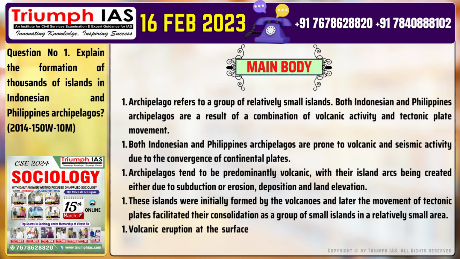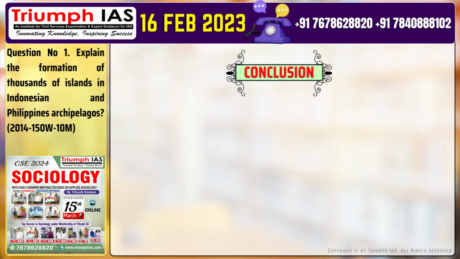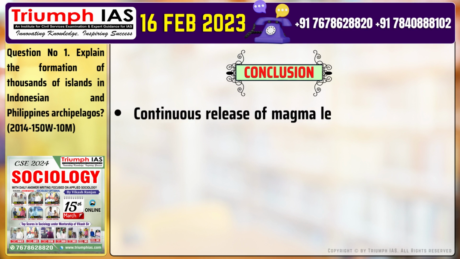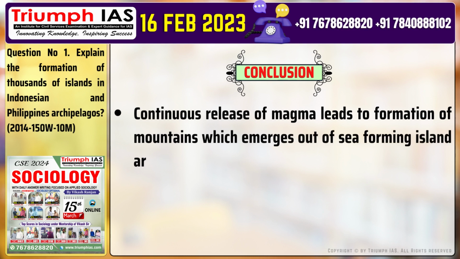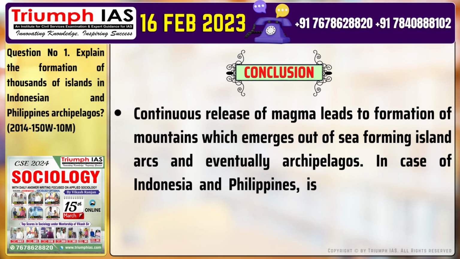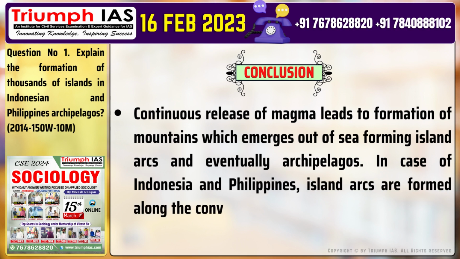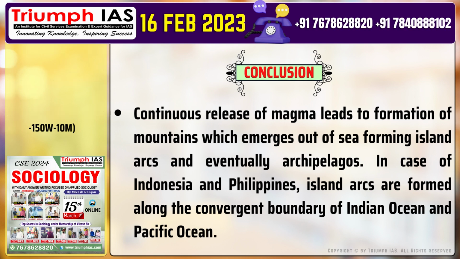5. Volcanic eruption at the surface of ocean leads to seepage of magma into the water, resulting in formation of rocks or mountains. Finally, the conclusion of the answer should be: continuous release of magma leads to formation of mountains which emerge out of the sea forming island arcs and eventually archipelagos. In case of Indonesia and Philippines, island arcs are formed along the convergent boundary of the Indian Ocean and Pacific Ocean.